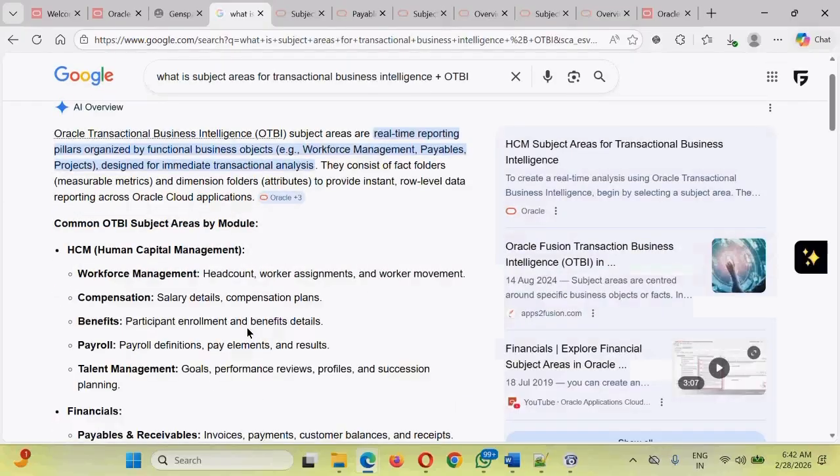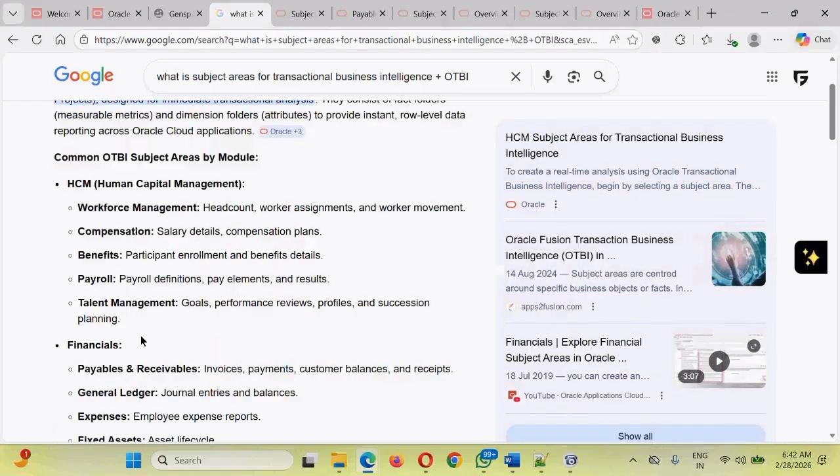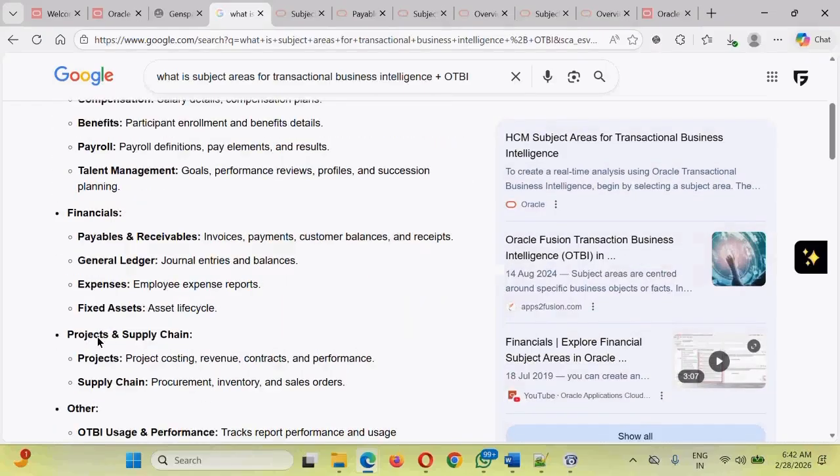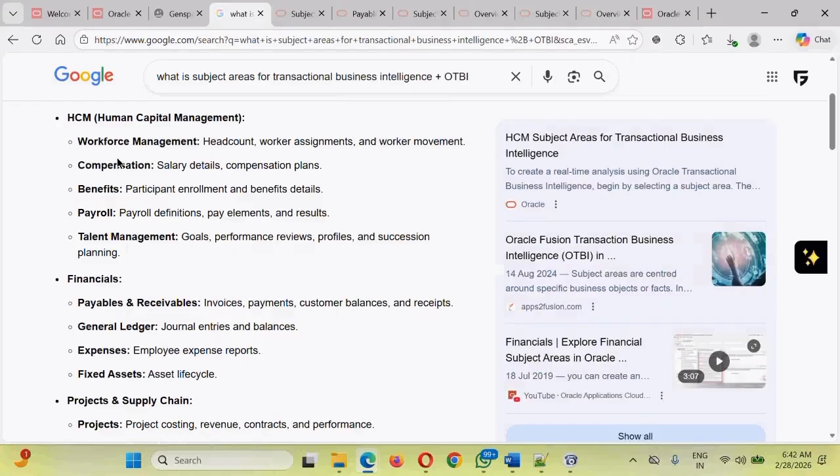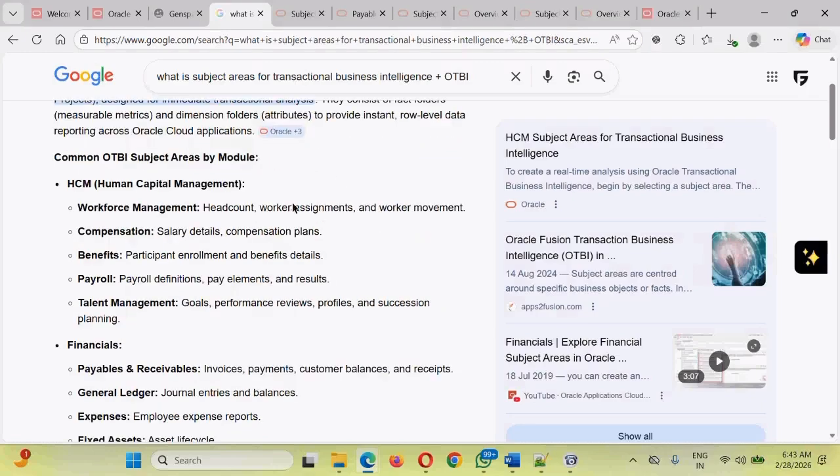So guys, as we discussed, in Oracle we have different product families like human capital management, financial management, and supply chain management. Each product family may have its own submodules, like in HCM we have compensation, payroll, benefits, absence management. In each of the modules and submodules there may be certain subject areas provided by Oracle.